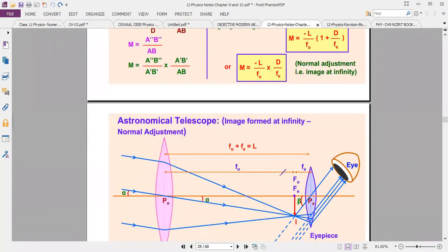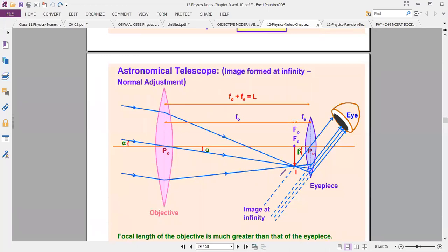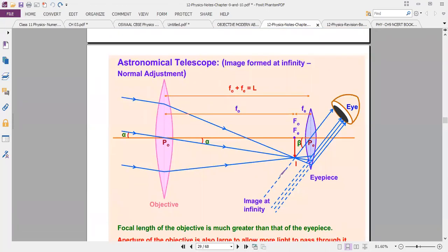Okay, next one, the astronomical telescope. With it we want to see large distance objects like the sun, star, moon, or any other solar system object. So in the astronomical telescope, see the difference: the objective aperture is very great compared to the eyepiece.